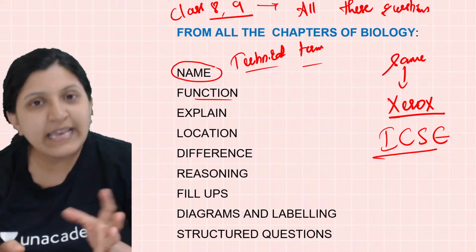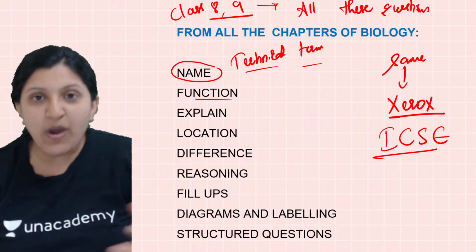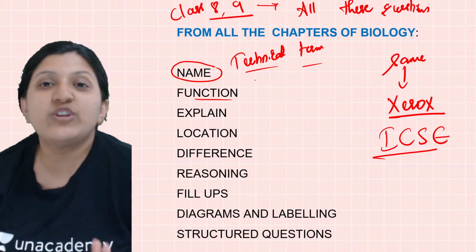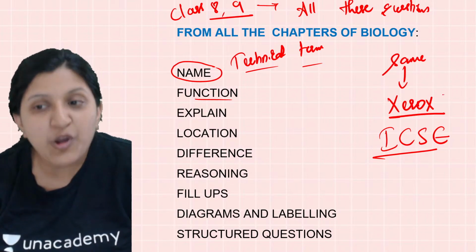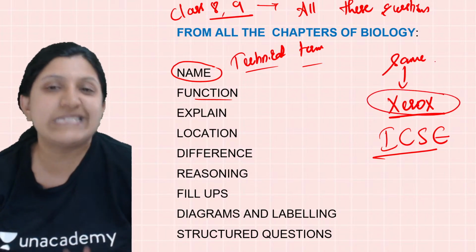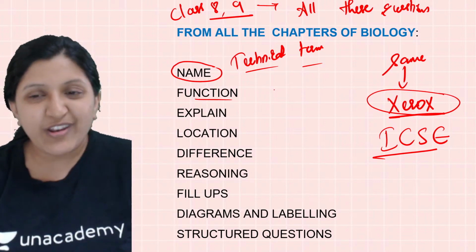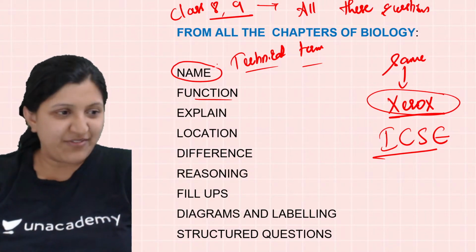So understanding and writing something else can also happen. If that is happening, there is a chance that you will lose marks. So it is always better to write the xerox copy of whatever is mentioned in your book. You need to follow that itself.